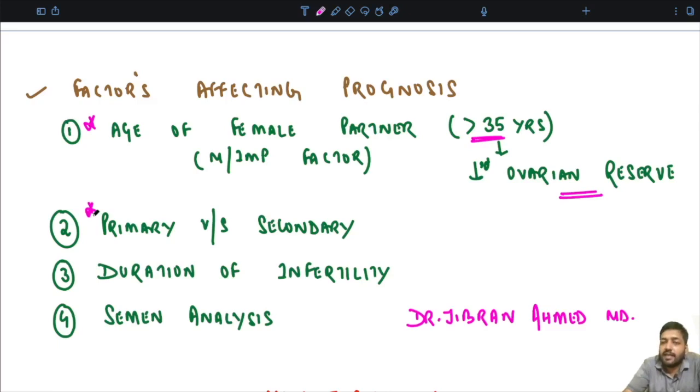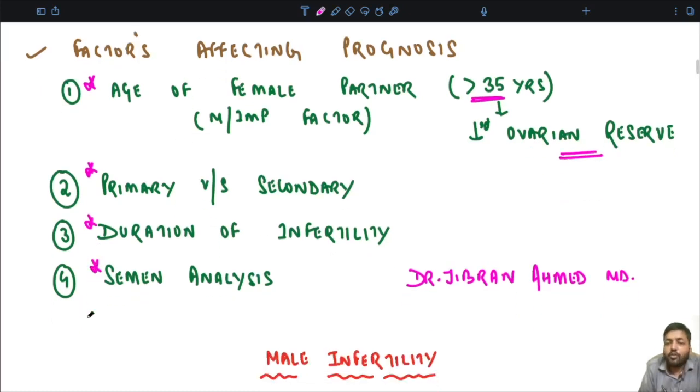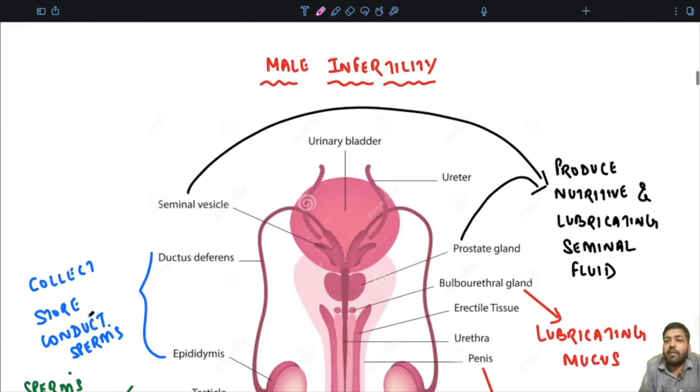Then we have to see whether it is primary or secondary infertility. If it is secondary infertility, there might be some kind of causative agent in between, for example TB of the female genital tract causing some problem, or endometrial adhesions, or endometriosis. That cause can be treatable. Then the duration of infertility, the time period for which the person has been infertile, and the semen analysis report. All these are the different factors affecting the prognosis.